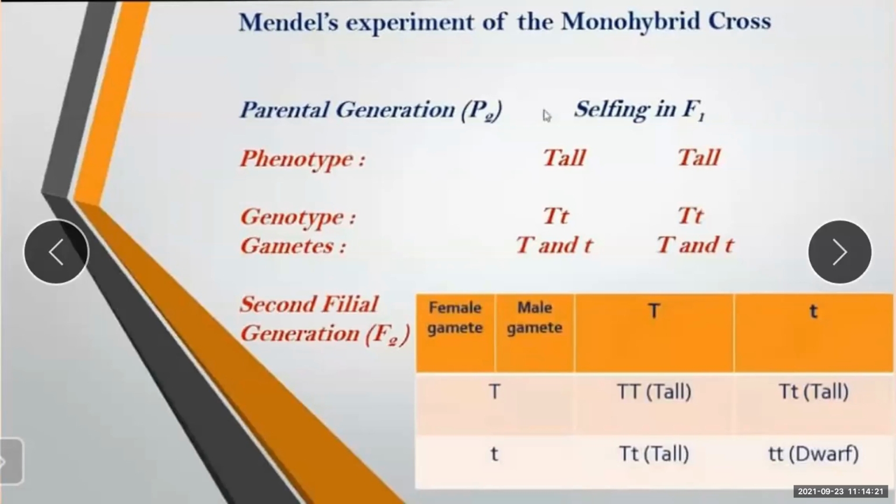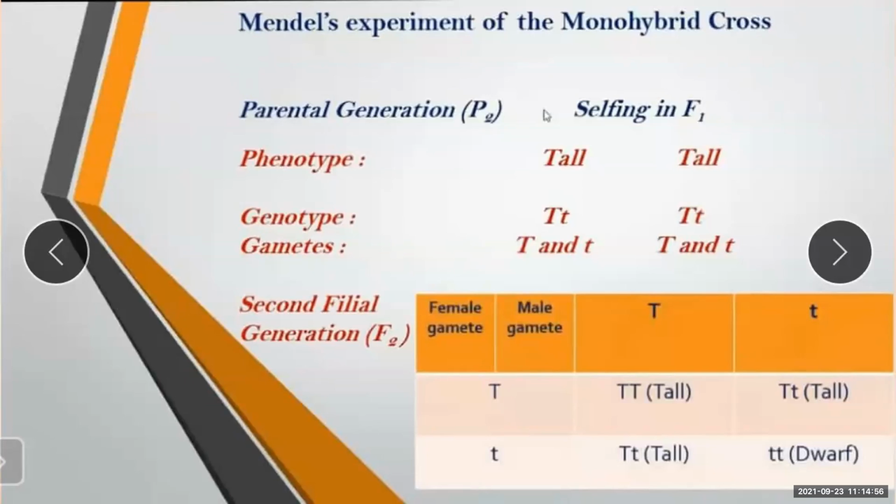But when the gametes are different, capital T, small t, they are called heterozygous. So the phenotypic ratio in this is 3 tall plants to 1 dwarf plant, visible in the F2 progeny. So it is clear that in the second filial generation F2, both tall and dwarf types of plants appeared.